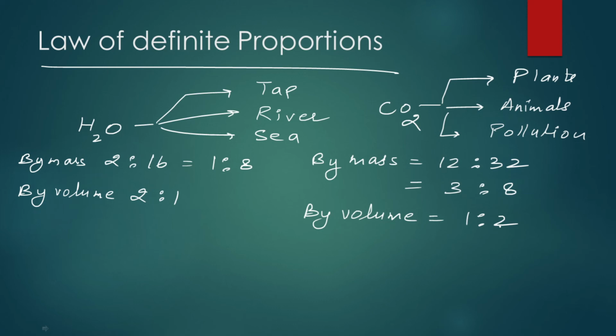This is your law of definite proportions. Different samples of pure chemical substances always contain the same proportion of elements by mass. Okay, this is how you're going to define it.